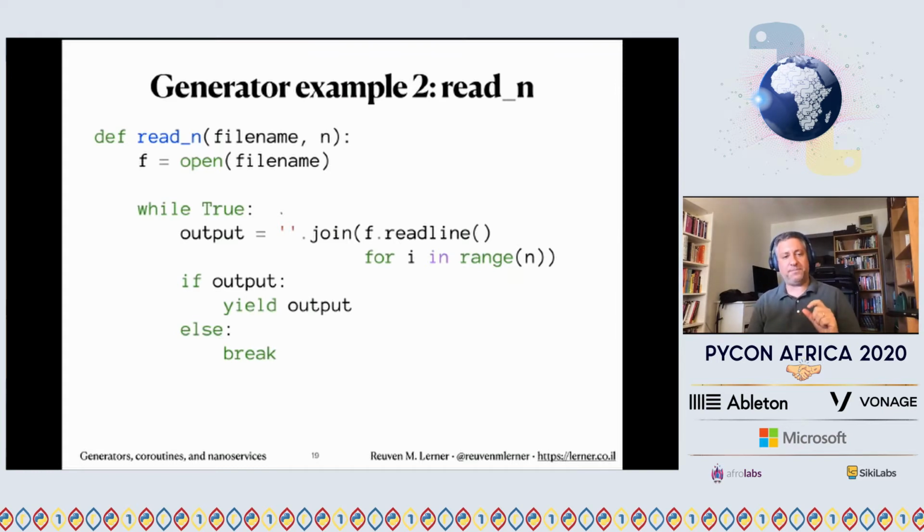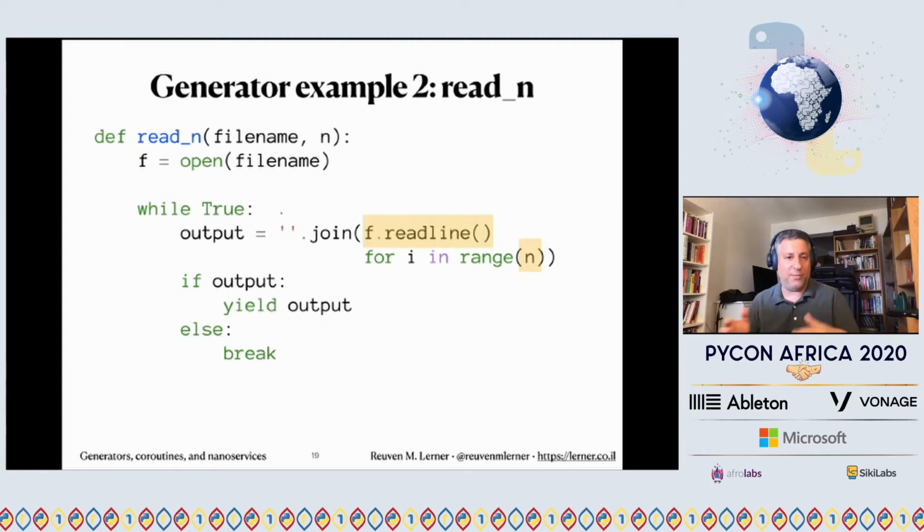So what am I going to do here? I'm going to define my generator such that I open the file, and then once again, I'm going to do while true. But now, what am I going to do with each iteration? I'm going to read n lines. I'm going to run f.readline, which always returns a string. If I'm at the end of the file, it returns an empty string. I'm going to run it n times.